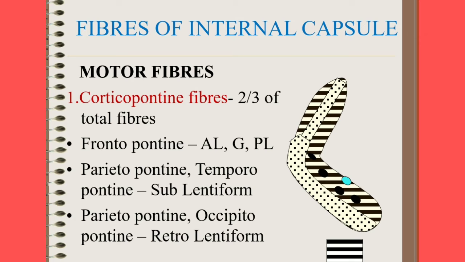The fibers of the internal capsule. Motor fibers: the corticopontine fibers occupy 2/3 of total fibers. The frontopontine fibers occupy the anterior limb, genu and posterior limb. Parietopontine and temporopontine fibers occupy the sublentiform part. The parietopontine and occipitopontine fibers occupy the retrolentiform part.